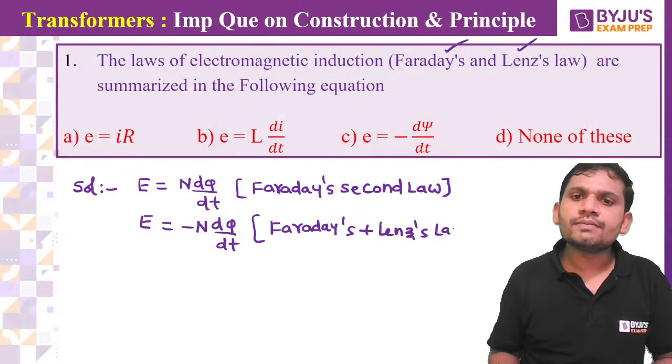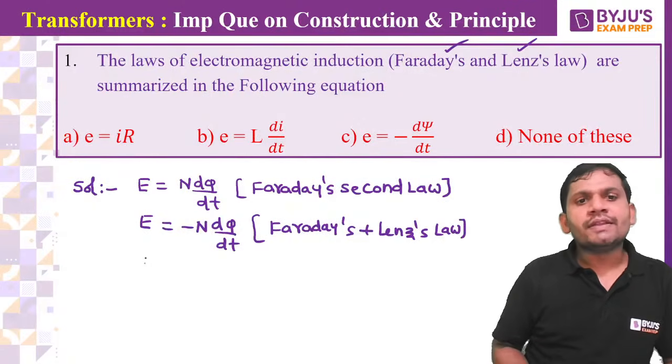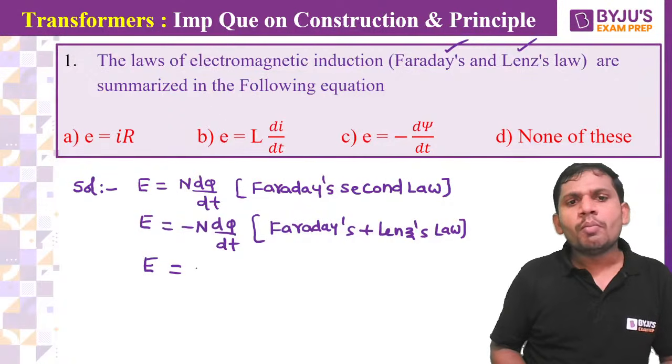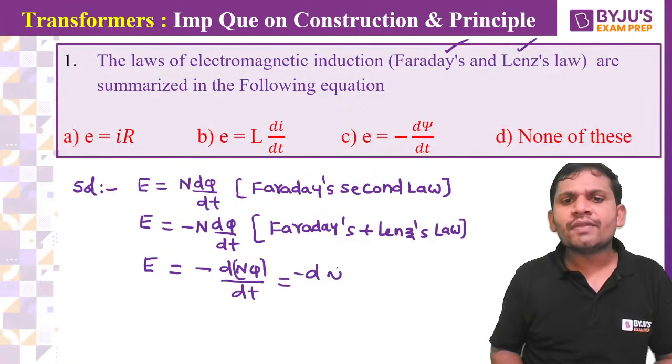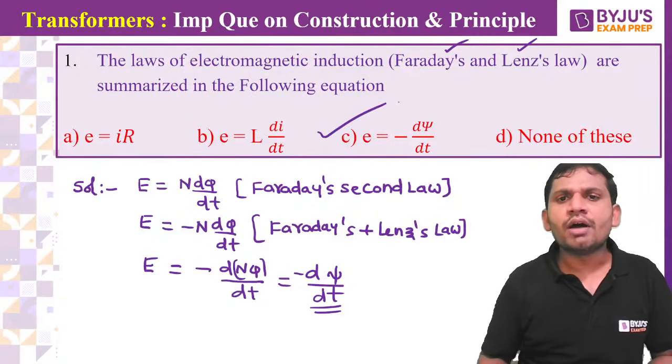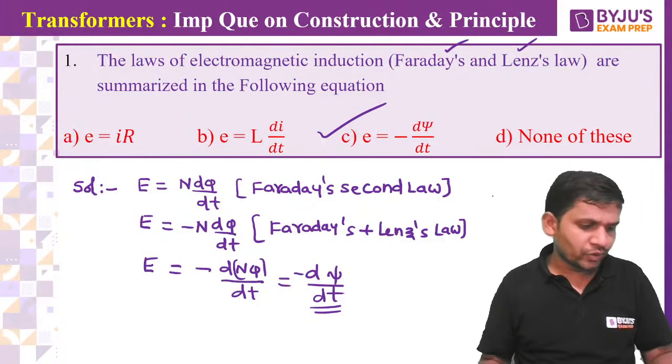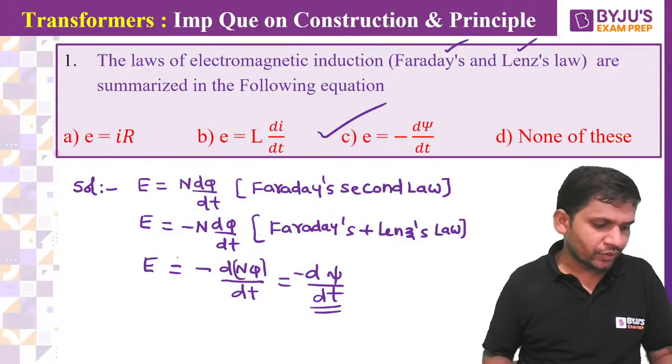Now, students, this is E equal to minus d(N phi) by dt. N phi is nothing but the flux linkage, that is, minus d psi by dt. Then which option is correct, students? Option C is correct. Very good, students. Yes, option C is correct.